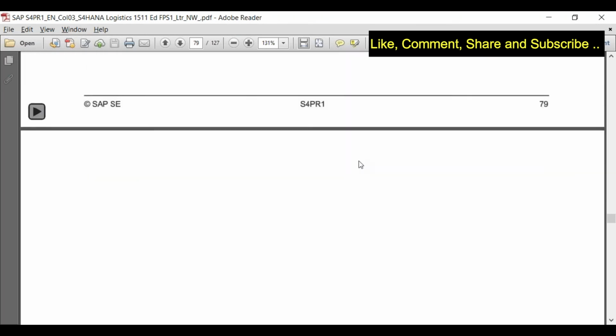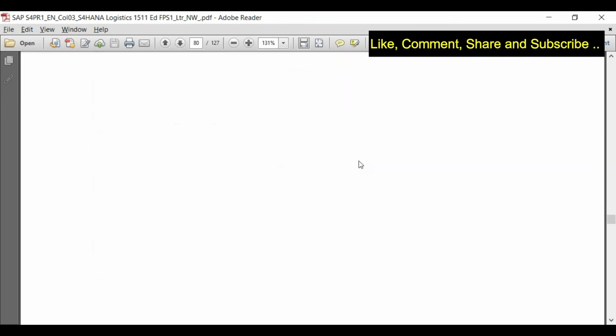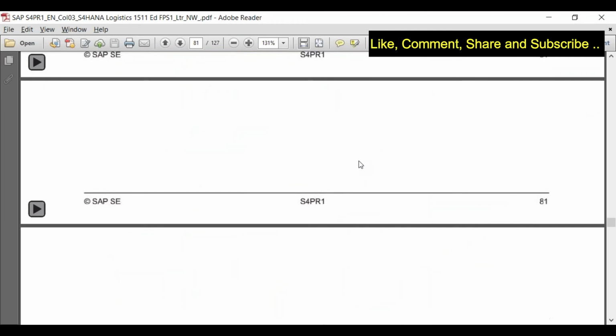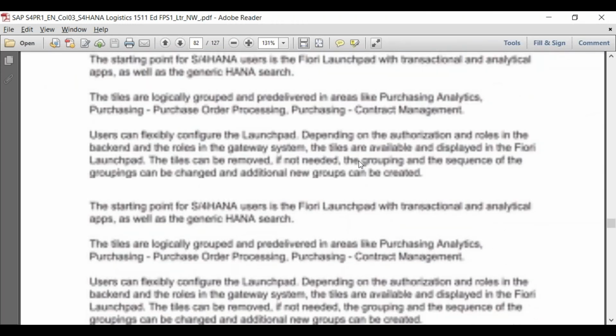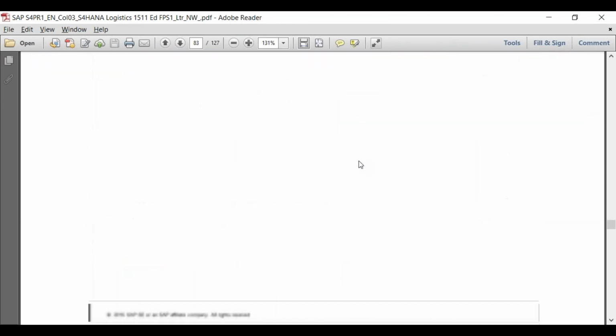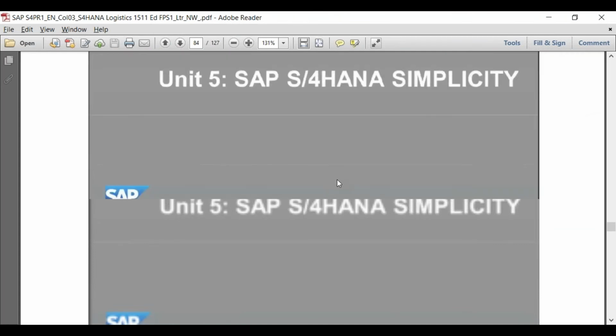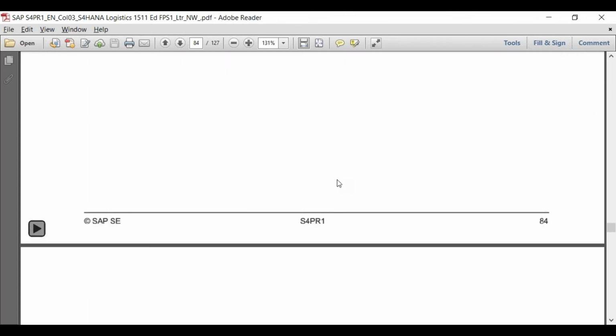This is again Fiori apps for procurement. You already have the complete list of all the different Fiori apps, right? I already shared the Fiori apps library. So even if you go through this 1511 document, there are a lot of new apps which you'll be able to see in the Fiori app library.